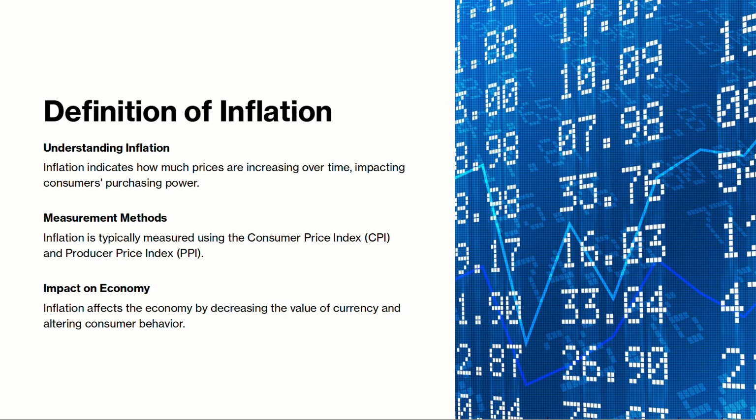Definition of inflation. Inflation indicates how much prices are increasing over time, impacting consumers' purchasing power. Measurement methods: inflation is typically measured using the Consumer Price Index (CPI) and the Producer Price Index (PPI). Inflation affects the economy by decreasing the value of currency and altering consumer behavior.